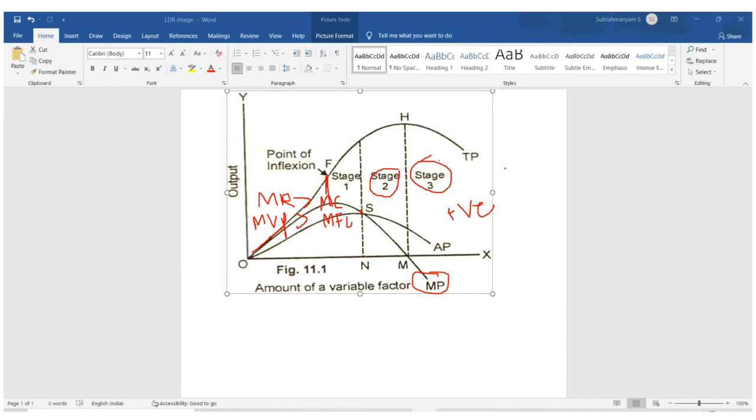Double losses means a reduction in production and an increase in the additional cost of the inputs. That means double losses occur. Even if we get the inputs free of cost, we should not operate in this region.